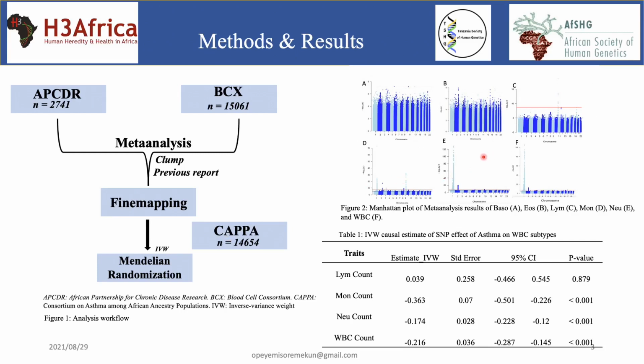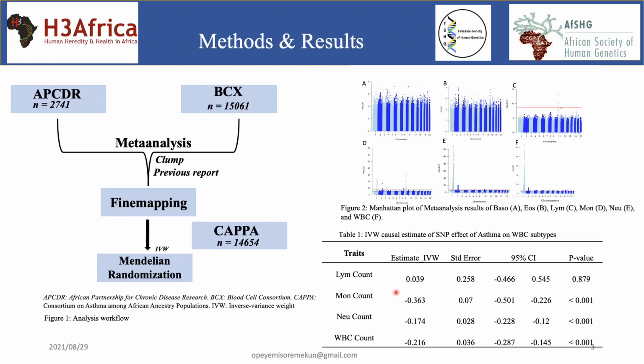Figure 2 shows the Manhattan plot of each of the white blood cell traits, showing the significant SNPs at the p-value threshold of 5 × 10⁻⁹. While table 1 shows the Mendelian randomization analysis result. Of note is the p-value column, which shows that monocyte count, neutrophil count, and white blood cell count are all statistically associated with asthma, unlike lymphocyte count that shows no statistical association.